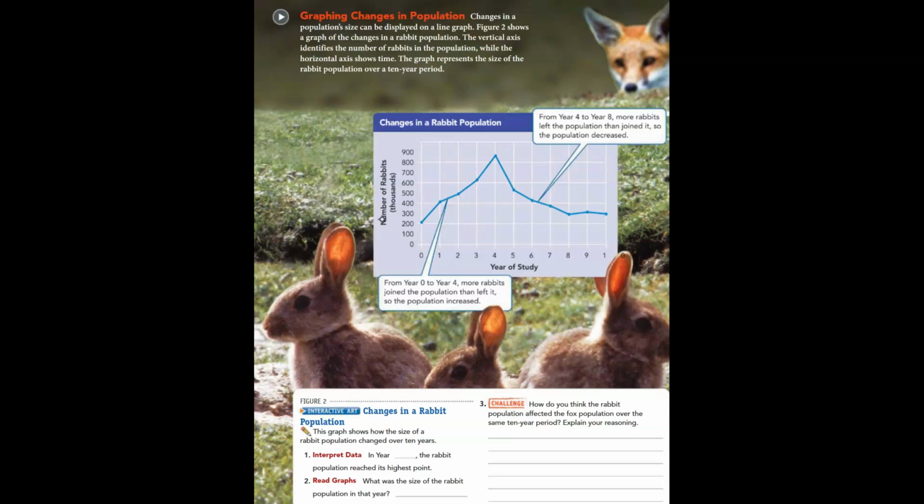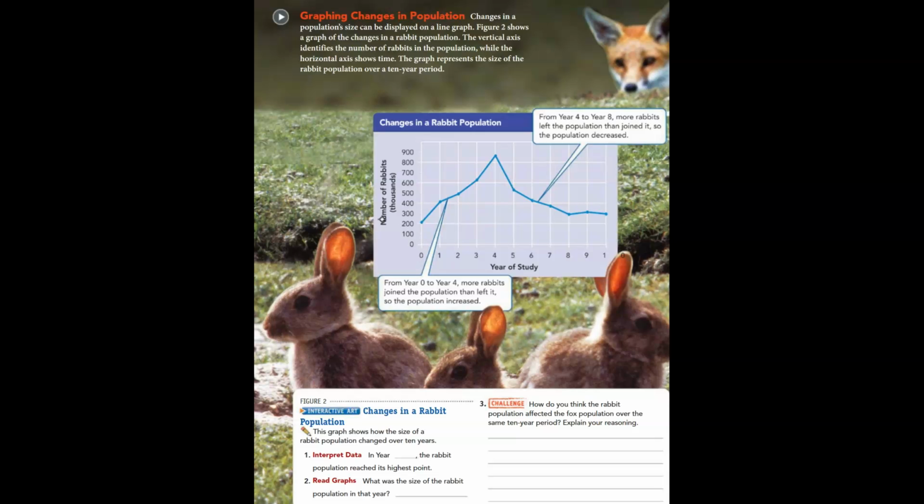Number 3 asks, how do you think the rabbit population affected the fox population over the same 10-year period? There are many different answers to this.